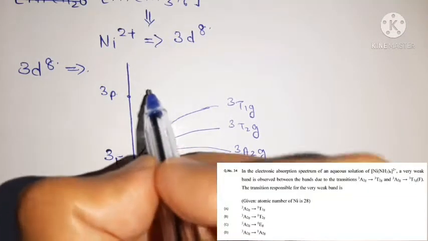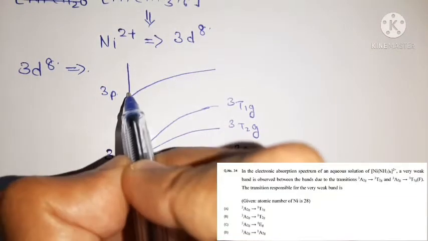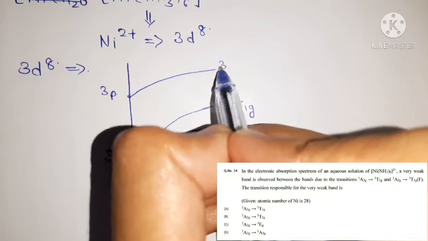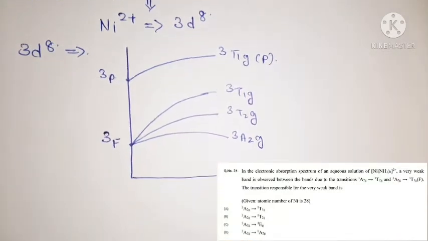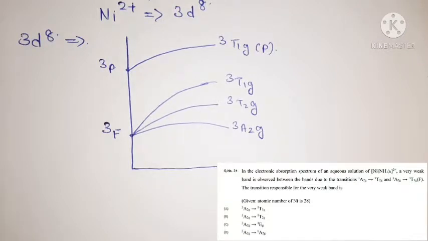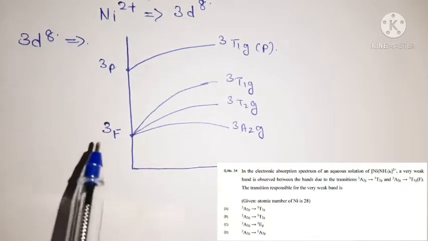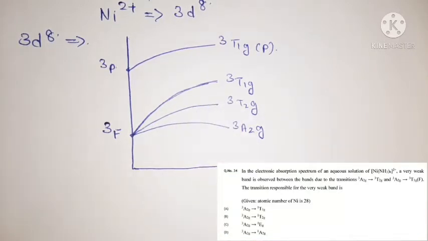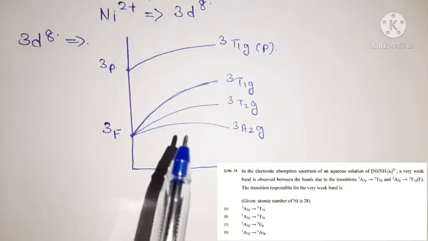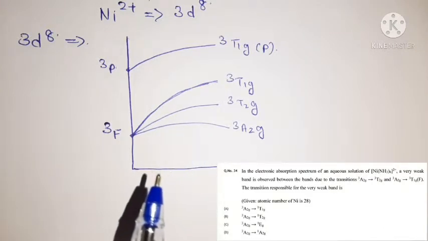The related term to 3P is 3T1g(P). So this is the Orgel diagram, or we can say the splitting pattern, for the 3d8 electronic configuration.